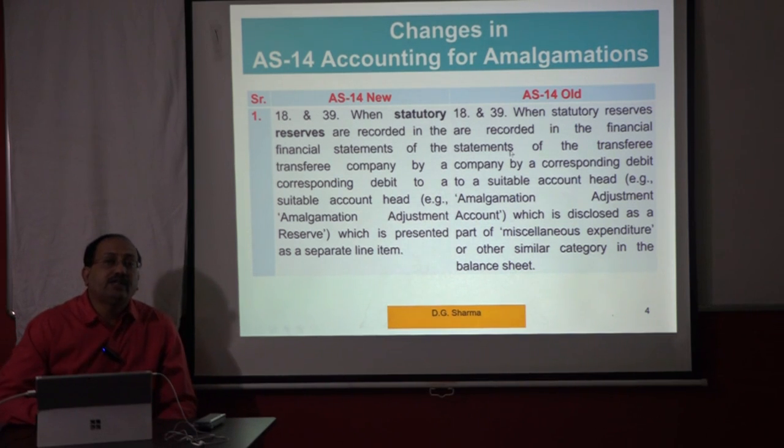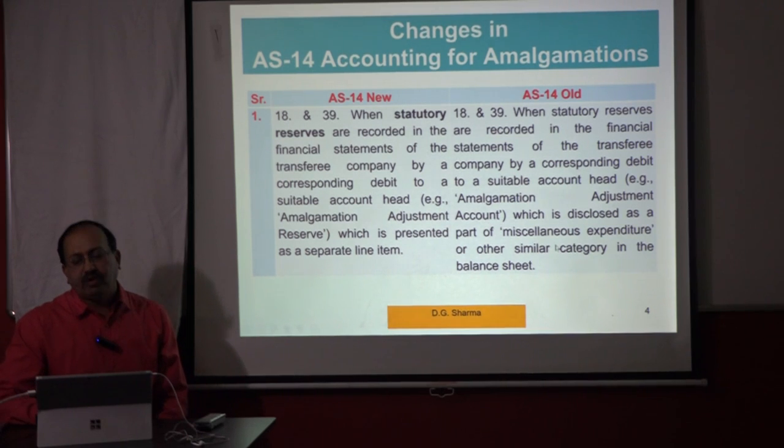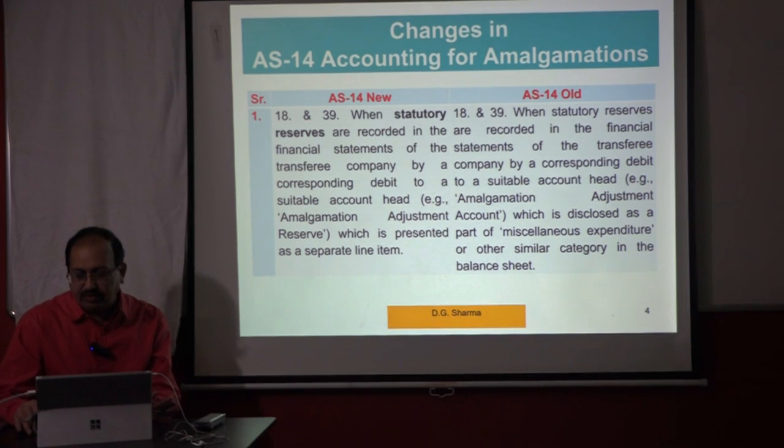Now the old AS14 says, when statutory reserves are recorded in the financial statement of the transferee company by a corresponding debit to a suitable account head, example amalgamation adjustment account, which is disclosed as a part of miscellaneous expenditure or other similar category in the balance sheet. So now because that miscellaneous expenditure head is not there in the new Schedule 3 format, that is why this amendment is required, right? So as such impact wise it is not going to have any changes.